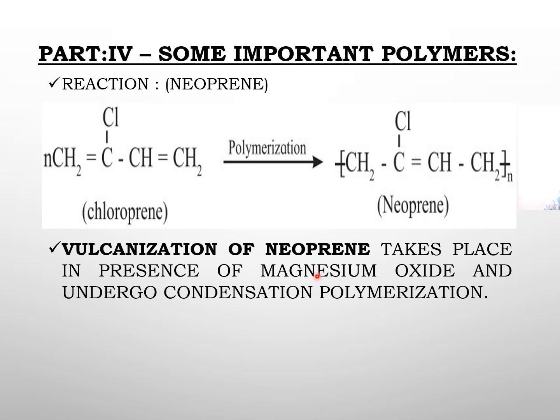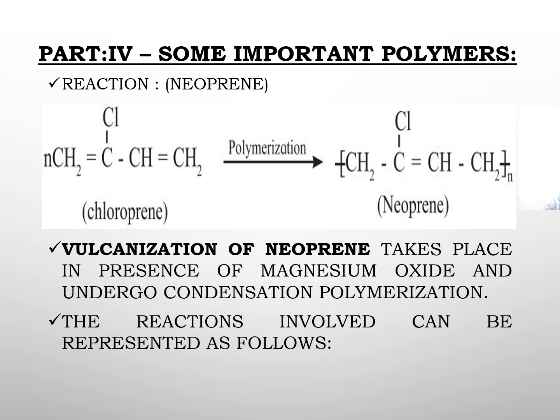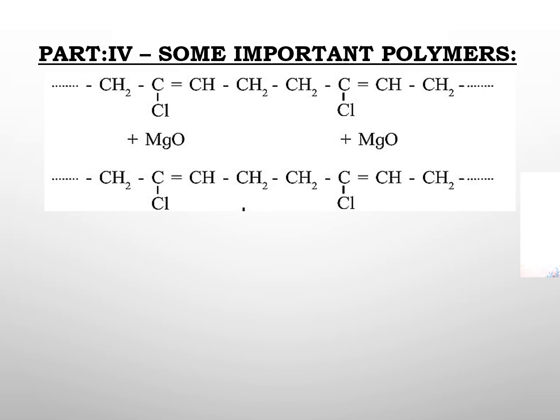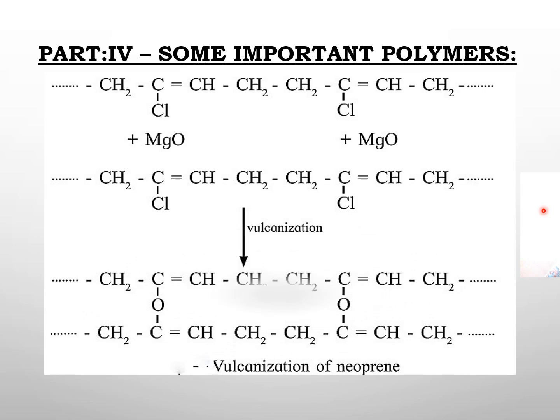Now vulcanization of neoprene takes place in the presence of magnesium oxide and undergoes condensation polymerization. The reaction is represented below. So you see magnesium oxide. When you add magnesium oxide to the neoprene rubber, an oxygen linkage is created between the two chains.